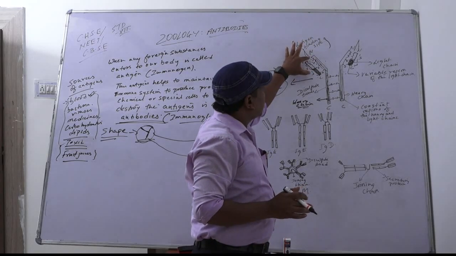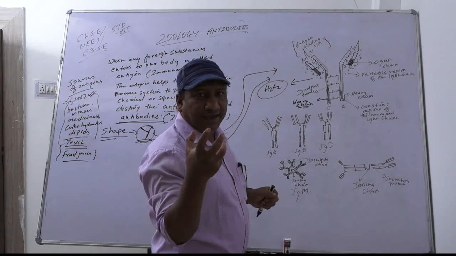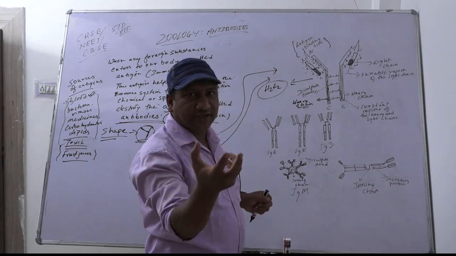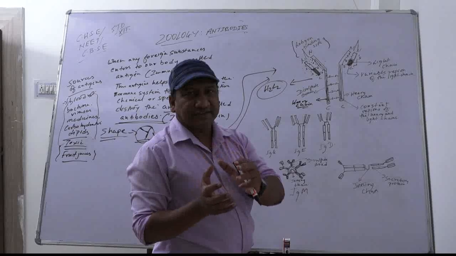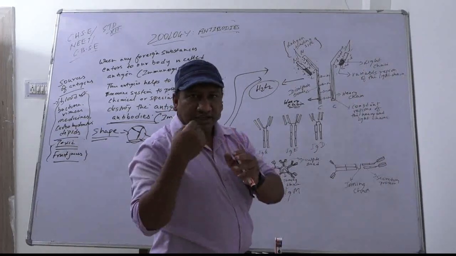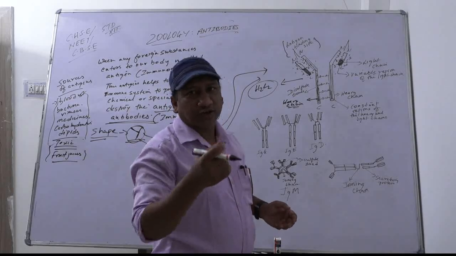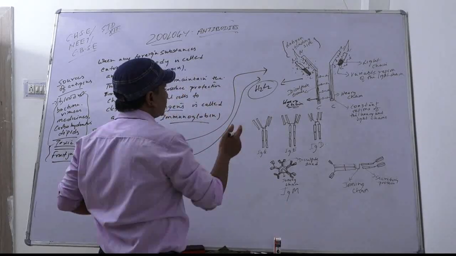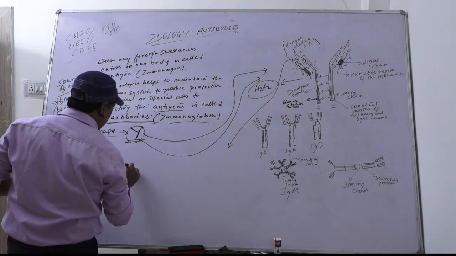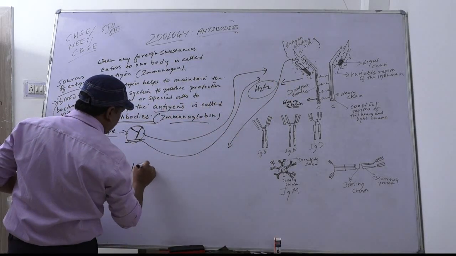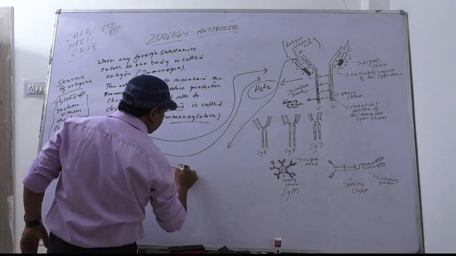When an antigen comes to the antibodies, the antibodies will recognize the antigen, and they will digest or dissolve some antigens in the form of agglutination. How will agglutination take place? What is called agglutination? It is a process.